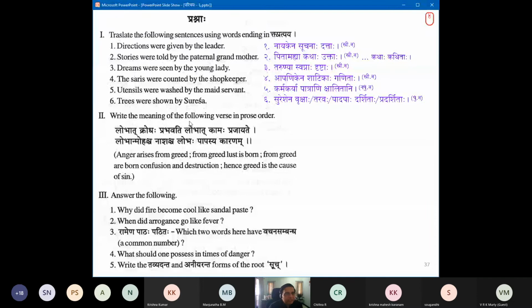Write the meaning of the following verse in prose. Madam, I have a doubt, Mahodaya. In this word Sureshena, there is also a repha, so why does it not end with na? I will have to cross check. You're right. The repha, whether it crosses over the shakara, what are the rules? Natva rules, Sir, we have to see.